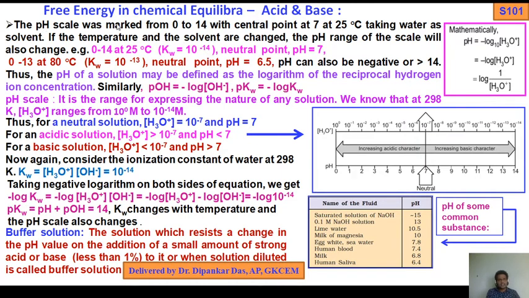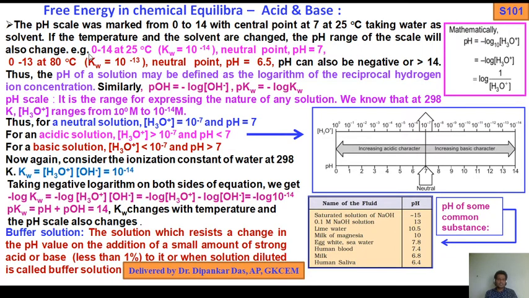Now the pH scale was marked from 0 to 14 with the central point at 7 at 25 degrees centigrade, taking water as a solvent. If the temperature and the solvent are changed, the pH range of the scale will also change. 0 to 14 at 25 degrees centigrade, where the value of ionic product Kw is 10 to the power minus 14 and neutral point is pH 7.